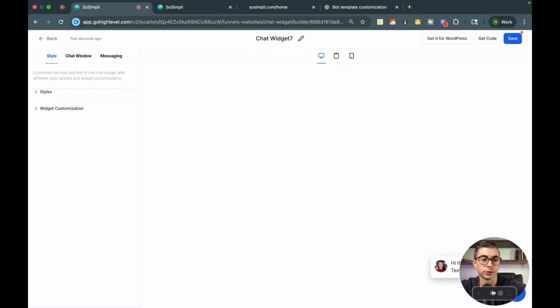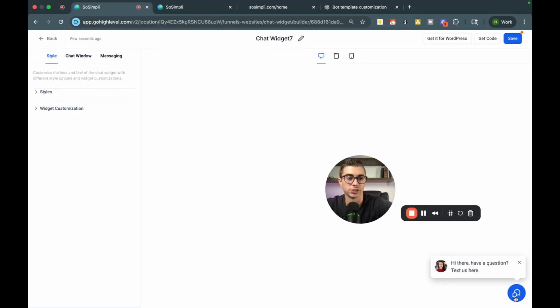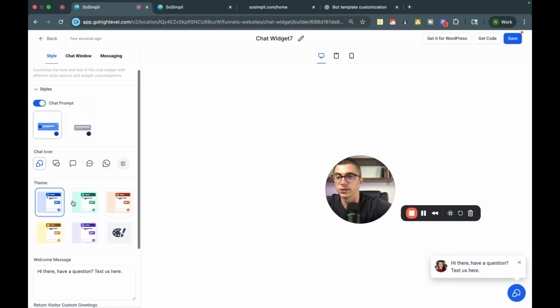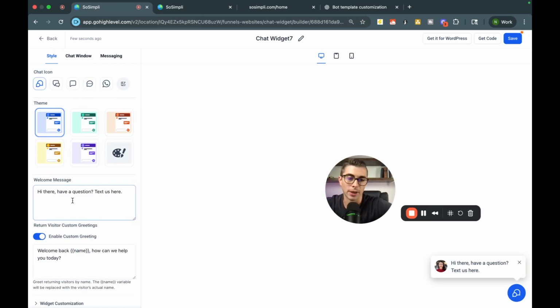And this is basically where you're just styling your chat widgets. You'll see down here, I can come up, give it a picture, an icon. I can make it orange, blue, whatever is most appealing and best for the website. You can give it a little pop-up message so that when they go on the website, it's there as well.